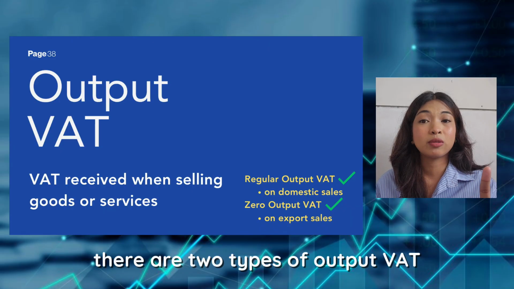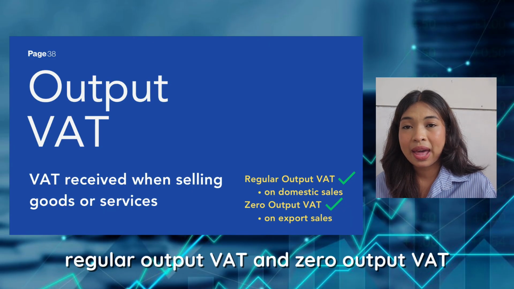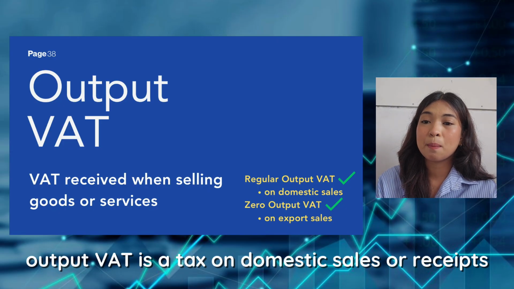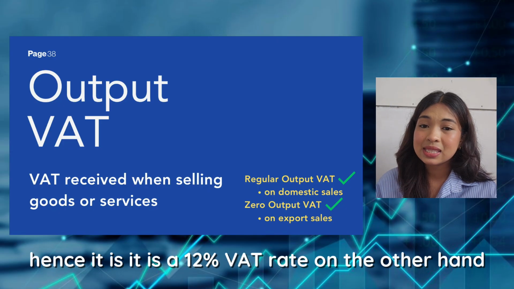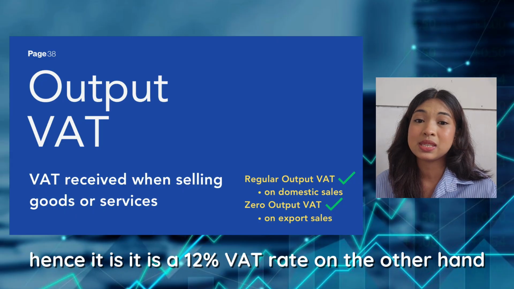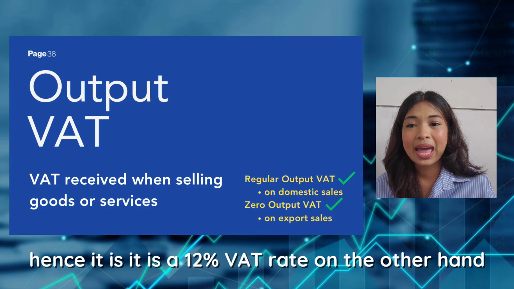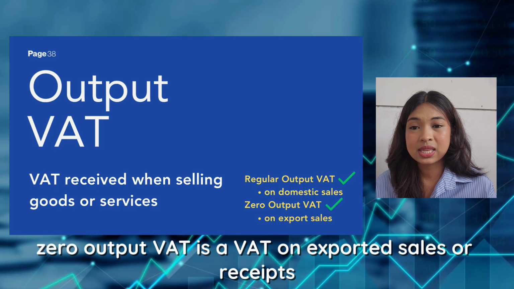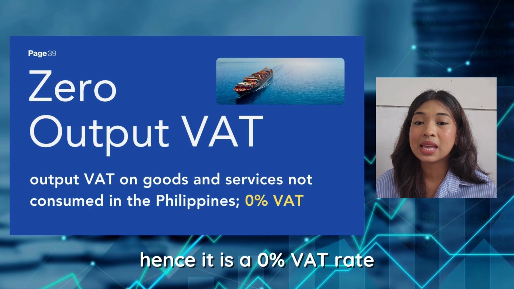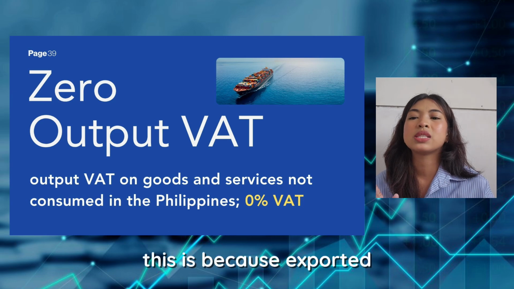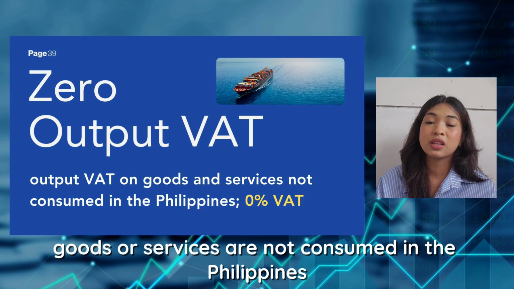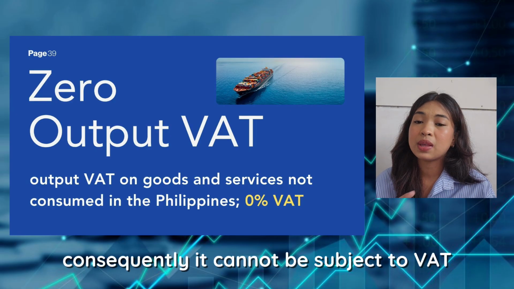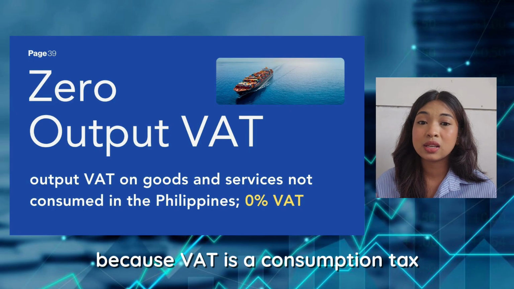There are two types of output VAT: regular output VAT and zero output VAT. Regular output VAT is a tax on domestic sales or receipts. Hence, it is a 12% VAT rate. On the other hand, zero output VAT is a VAT on exported sales or receipts. Hence, it is a 0% VAT rate. This is because exported goods or services are not consumed in the Philippines. Consequently, it cannot be subject to VAT because VAT is a consumption tax.